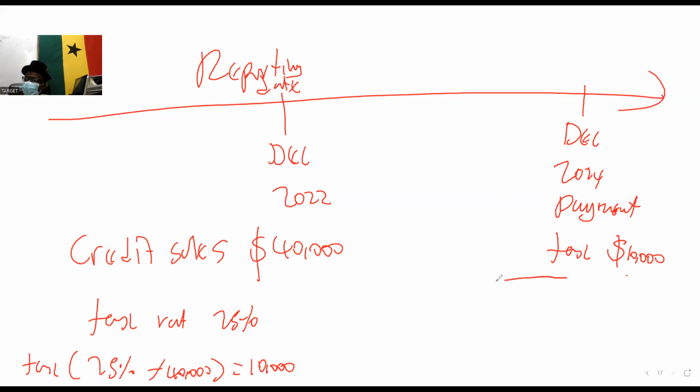But we are bringing it back. We are making a provision towards this 10,000. So in this year's account, why can't we make a provision of 10,000 so that in the year 2024, when